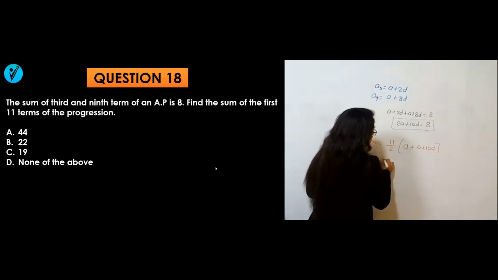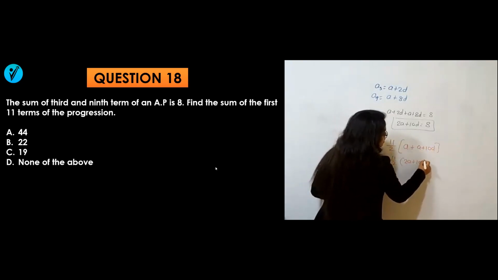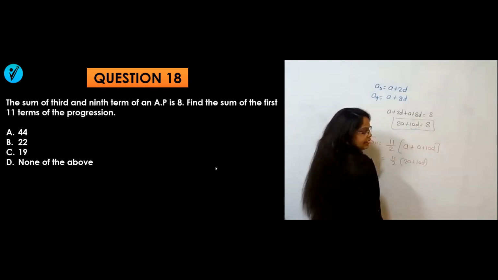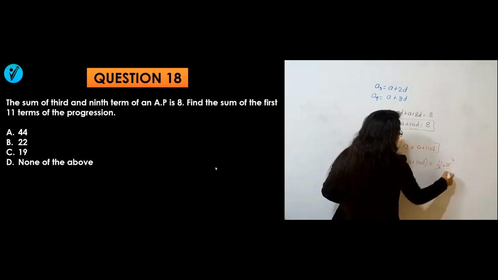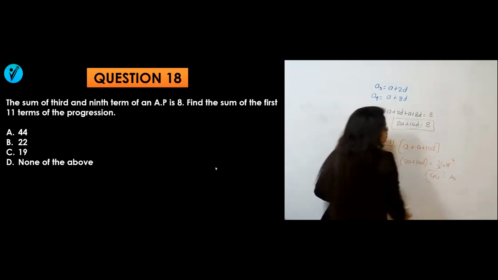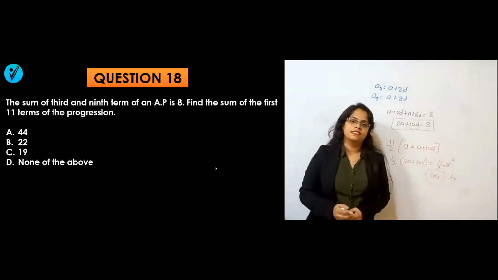So how much will it become? 11 by 2 times A plus A, 2A plus 10D, where the value of 2A plus 10D is 8. That means 11 by 2 into 8. 2 fours are 8, 11 fours are 44. So your answer will be option A, 44 is the answer.